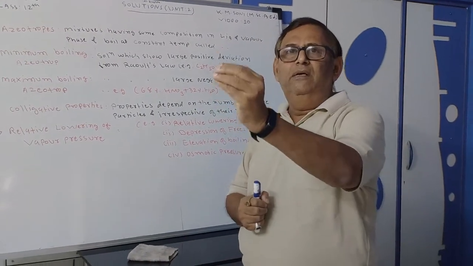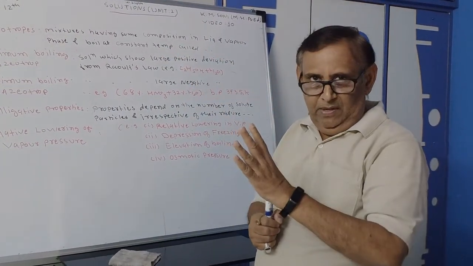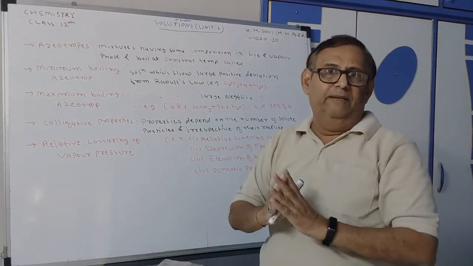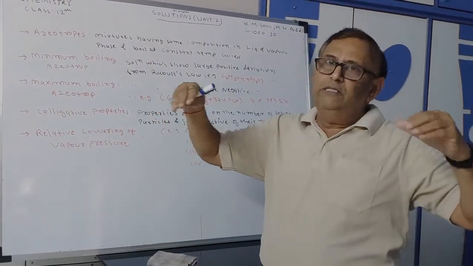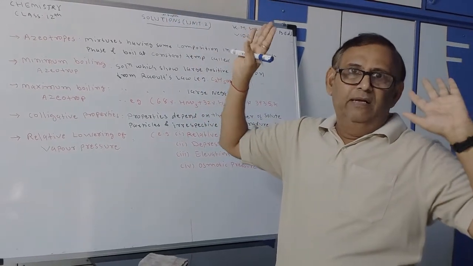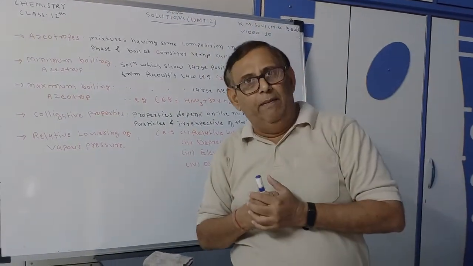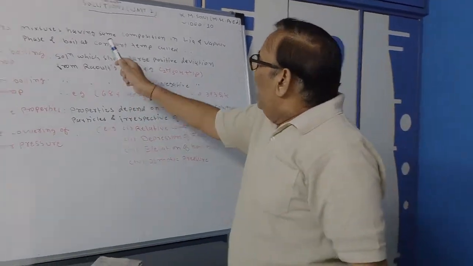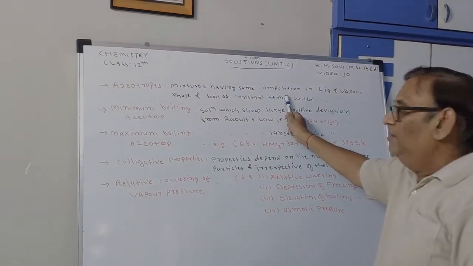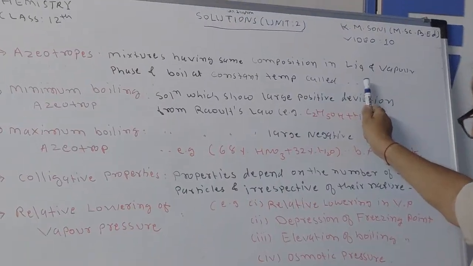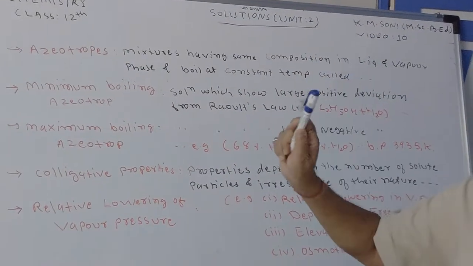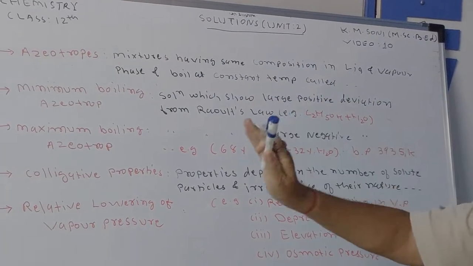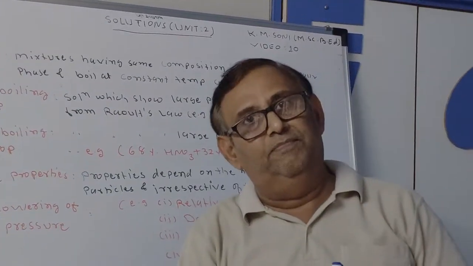An azeotrope is a mixture in which two different liquids are present. Two different liquids means the individual liquids have different boiling points. But such a mixture, having the same composition in the liquid and vapor phase and boiling at a constant temperature, is called an azeotrope.